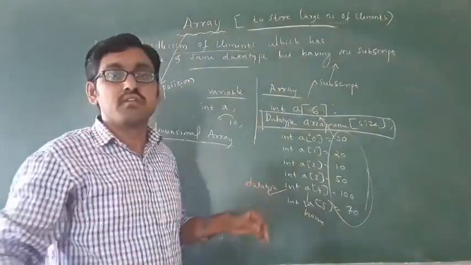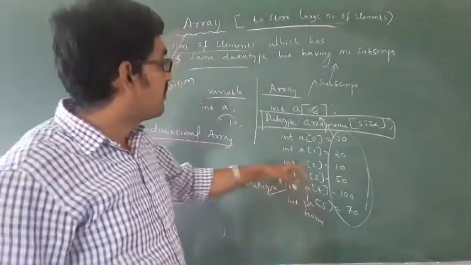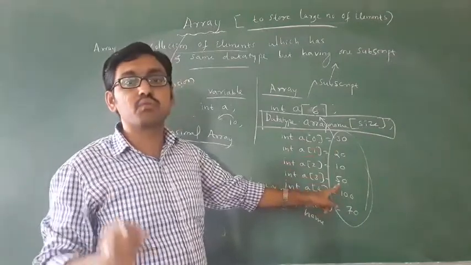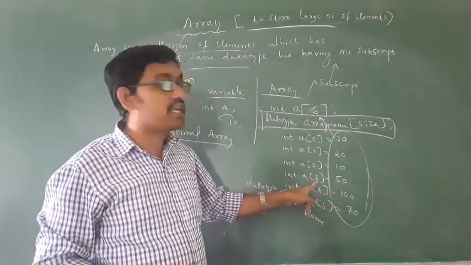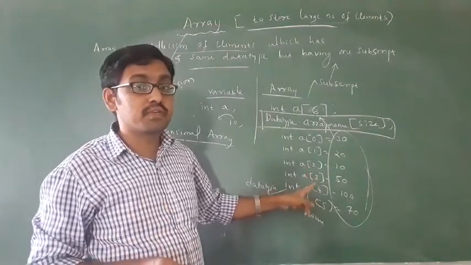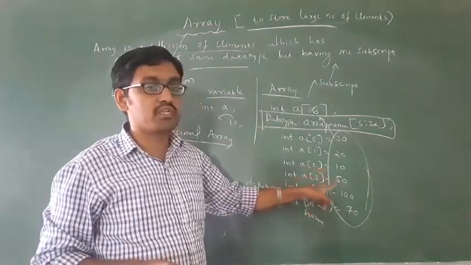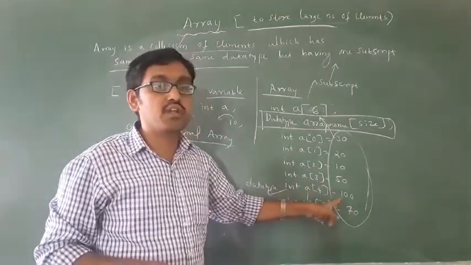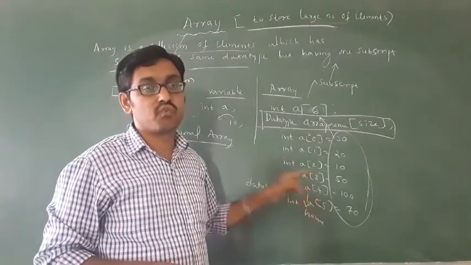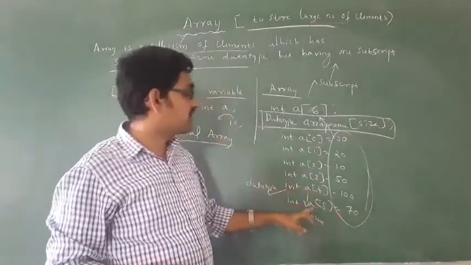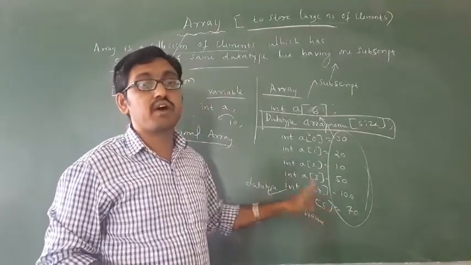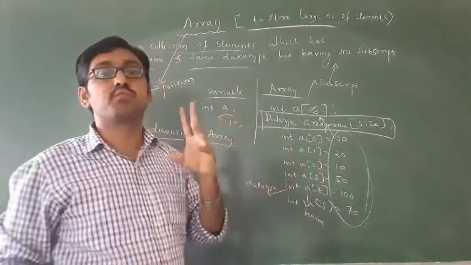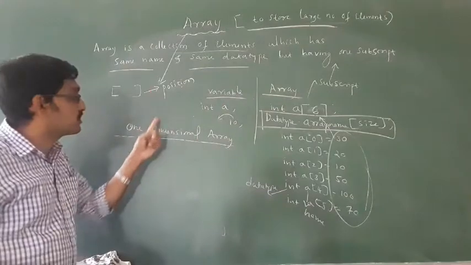For example, where will this 30 be stored? In A of 0. For example, value 50 will be stored in which position? It is stored in A of 3. Then what is the use of subscript? It shows the position. 100 is stored in the position A of 4. 70 will be stored in A of 5. 20 will be stored in A of 1. It indicates the position of the element.